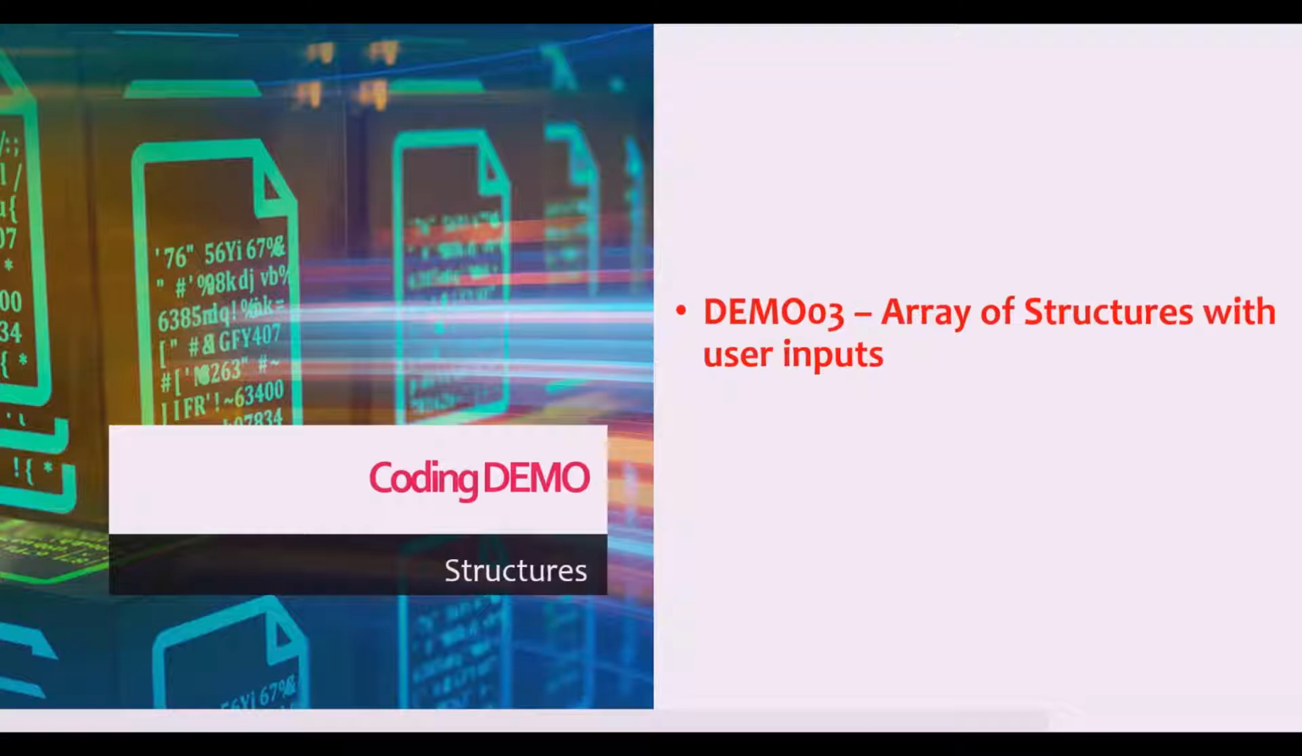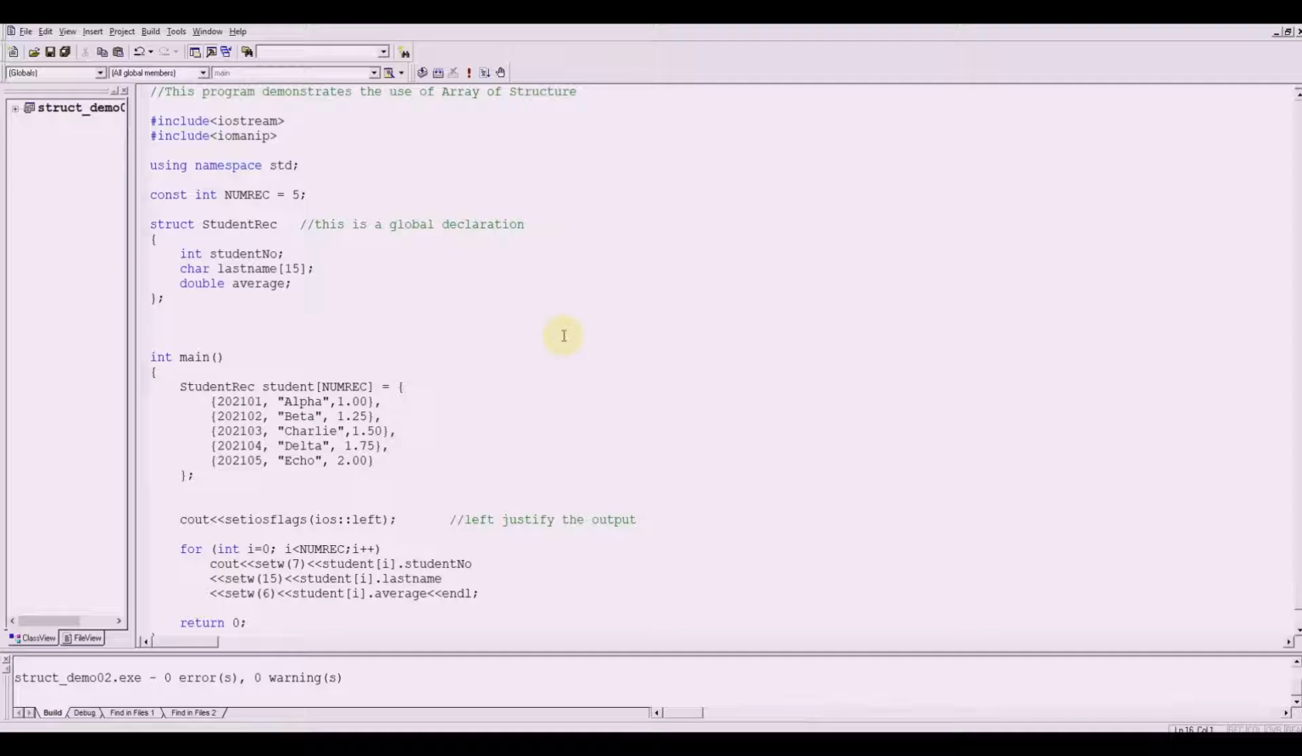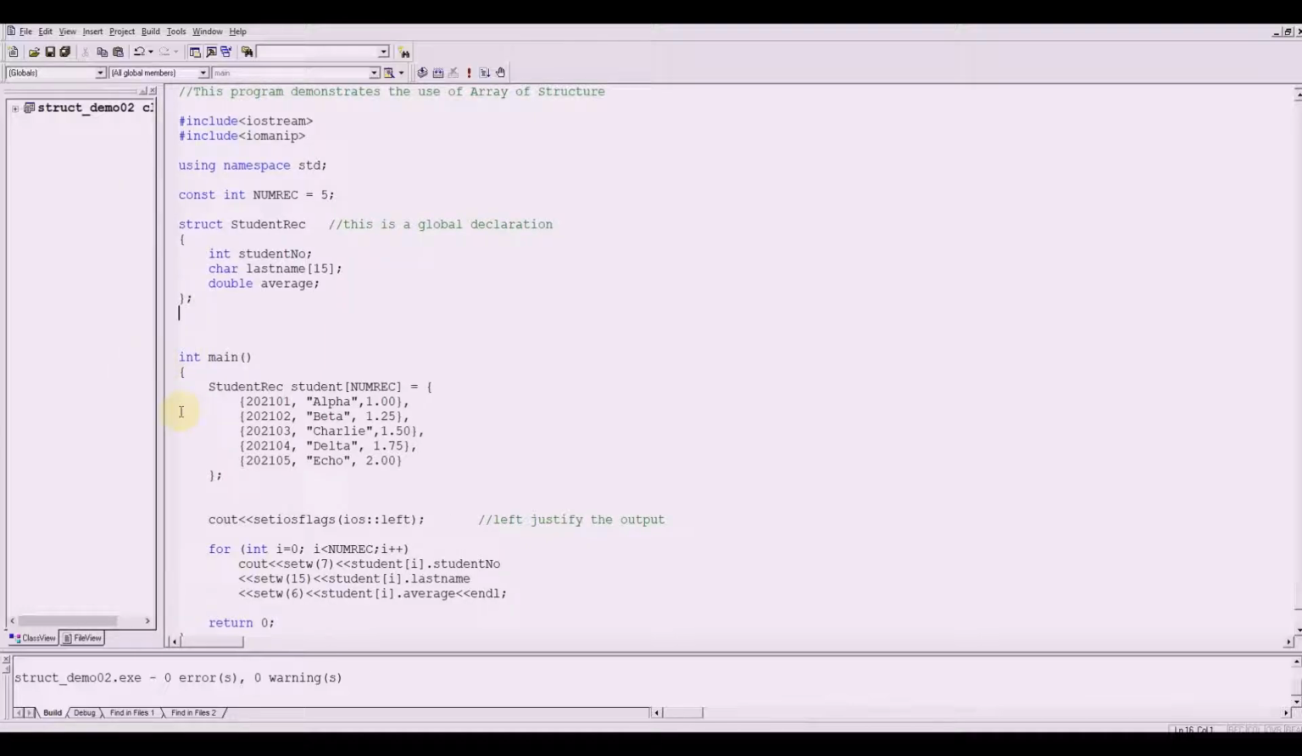In this video demo, I'm going to show you how to use an array of structures with user inputs. Let's get started. Okay, so let's have our next demonstration. We will be using the demonstration file used in struct demo02. This is exactly the file that has been utilized in that demonstration.